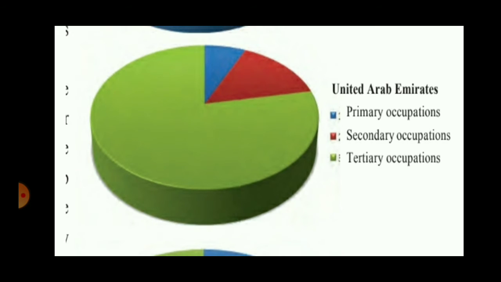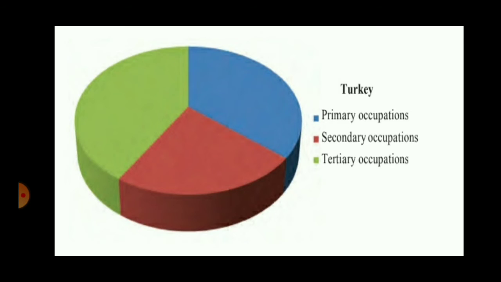How about United Arab Emirates? You can see majority of this pie chart is occupied by green color. That means maximum people, a higher percent of manpower here, are engaged in tertiary occupation and very less people are engaged in primary occupation. Some people are engaged in secondary occupation. Finally, the last country, Turkey. In Turkey, you can see the percentage of primary, secondary, and tertiary manpower engaged are almost the same.